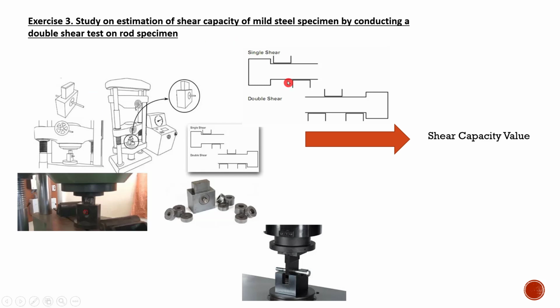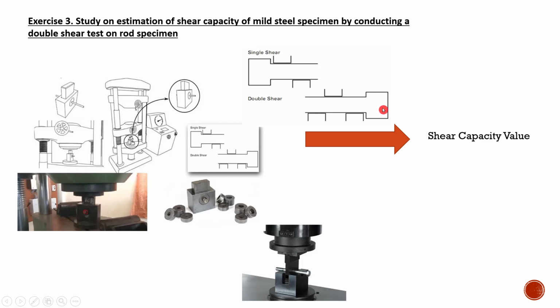Basically, the difference between the single shear and double shear is clearly depicted in these figures. In the case of single shear, this is the testing rod, and this loading apparatus or loading attachments will induce a shear only in one plane, which is called the single shear.